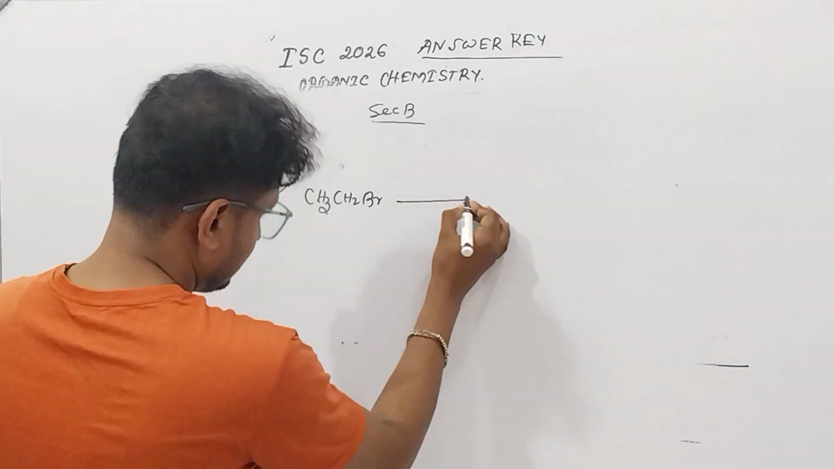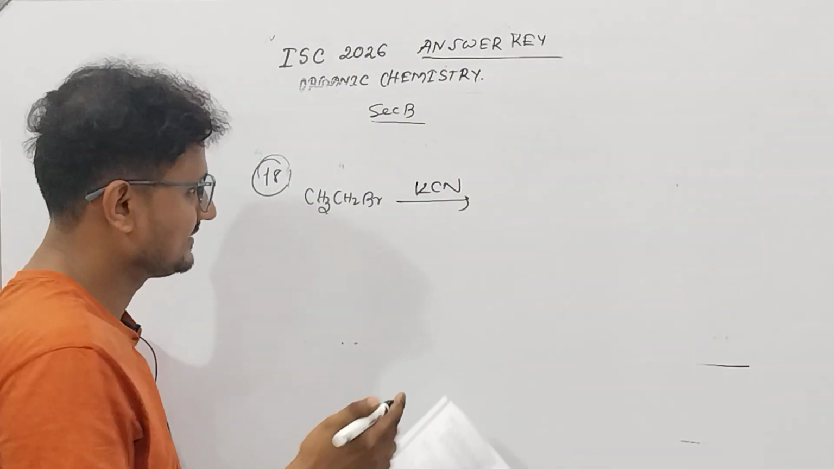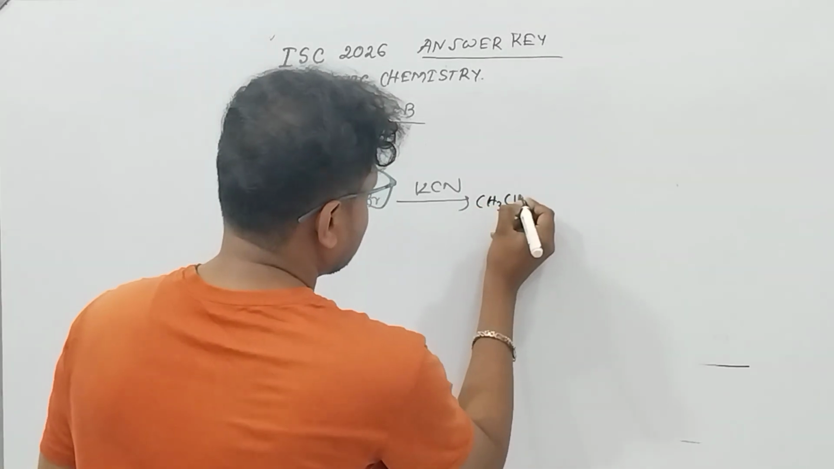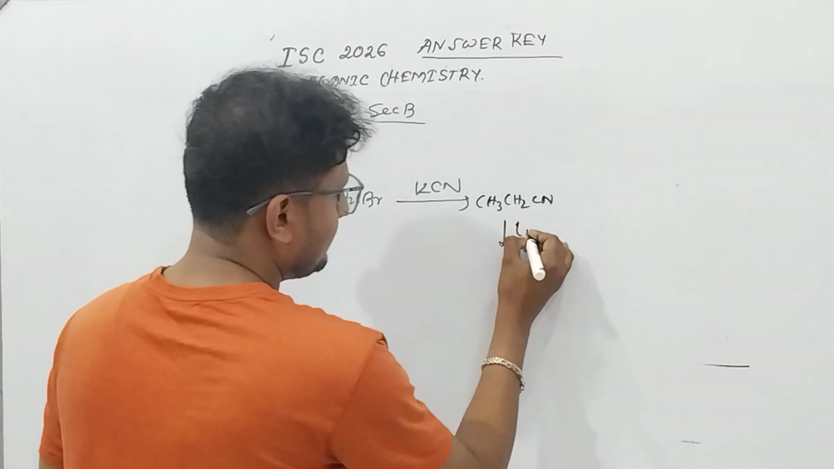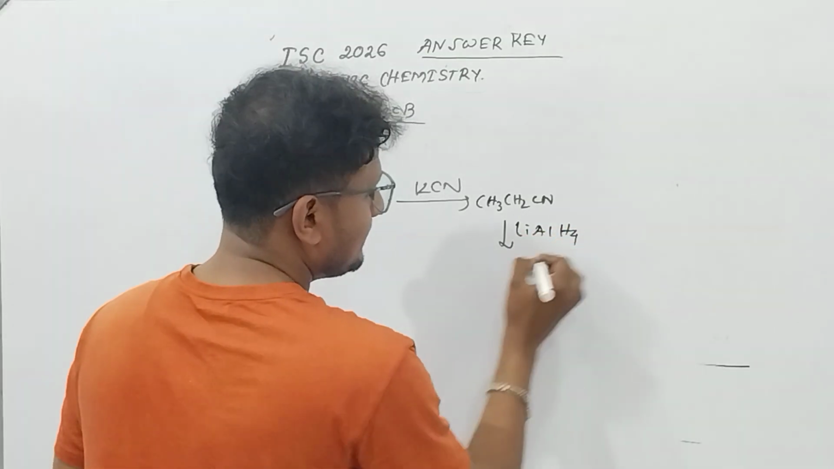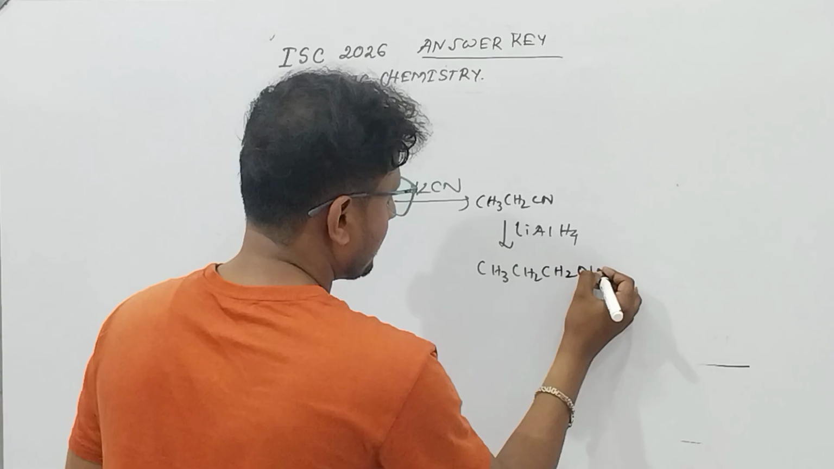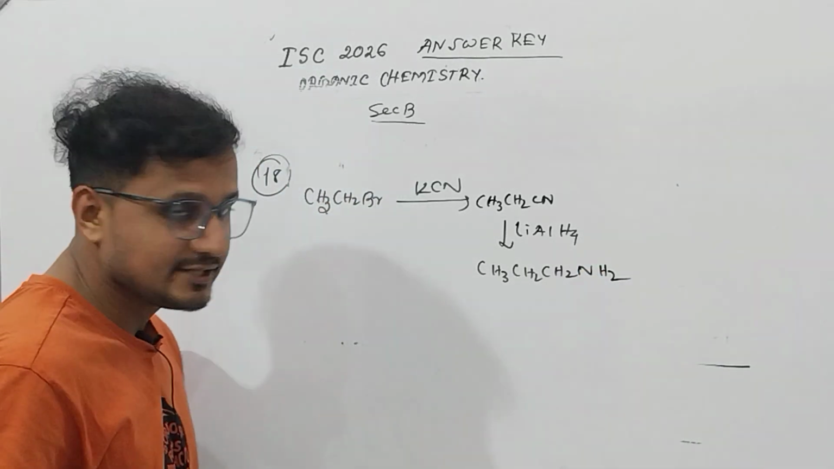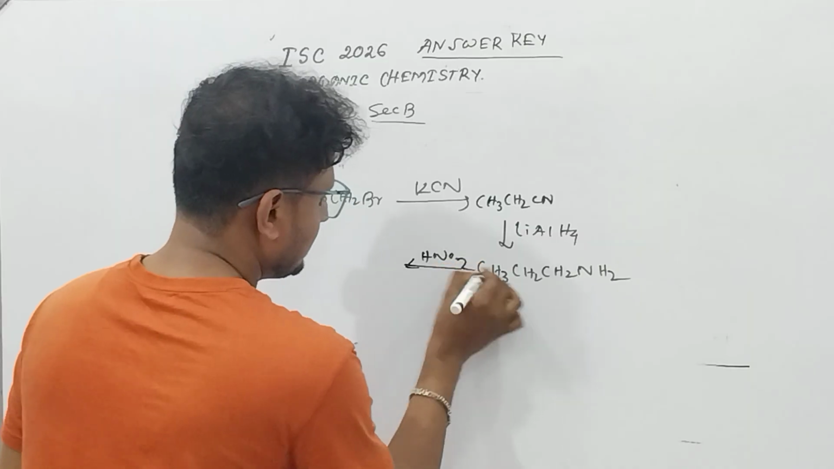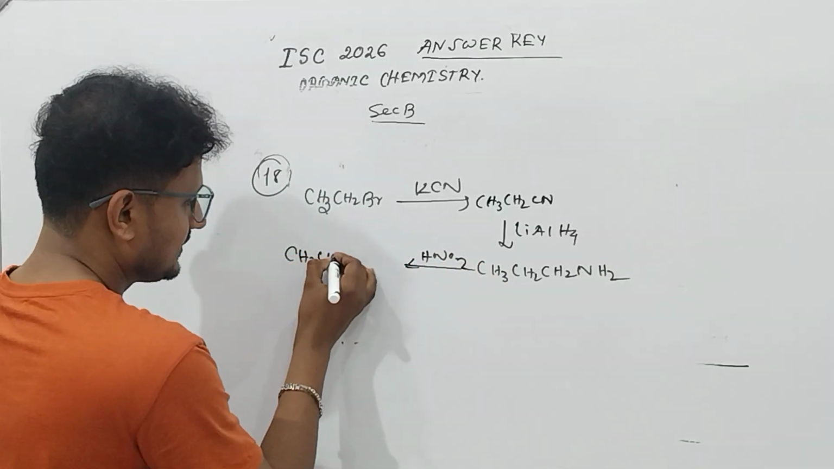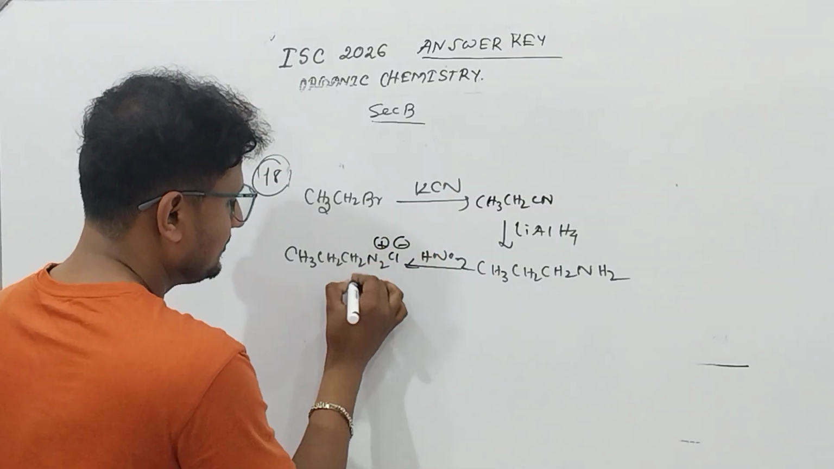CH3CH2 is given, KCN. You have to predict A here. So it will be CH3CH2CN. Now if you give here a reducing agent, lithium aluminum hydride, the cyanide will be transferred to NH2, and if you put here HNO2, first of all it will convert to this. I think better to do till this.